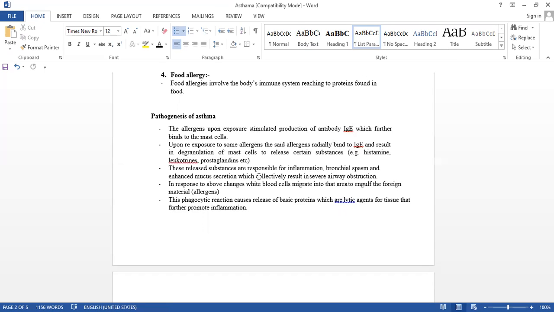There will be obstruction in the flow of air, and that again exaggerates the disease, a severe condition.